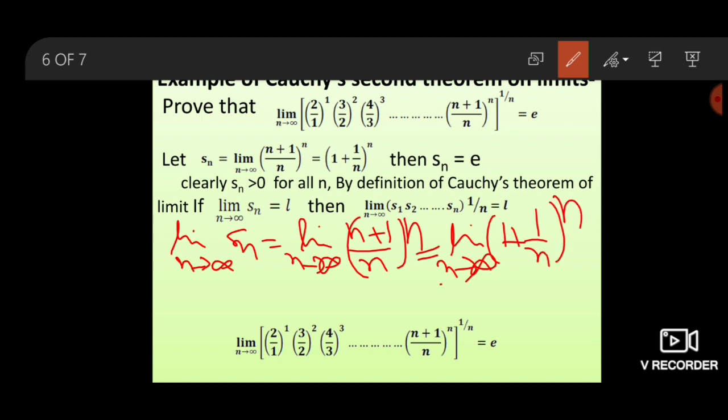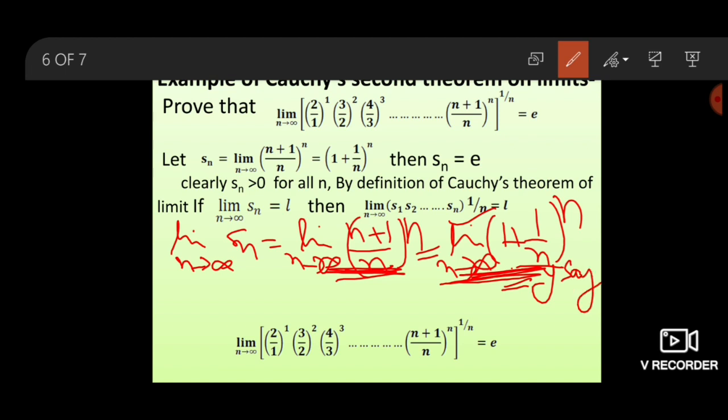This implies, taking n common and cancelling n by n, we found limit n goes to infinity (1 plus 1 upon n)^n. We take it as y, say.